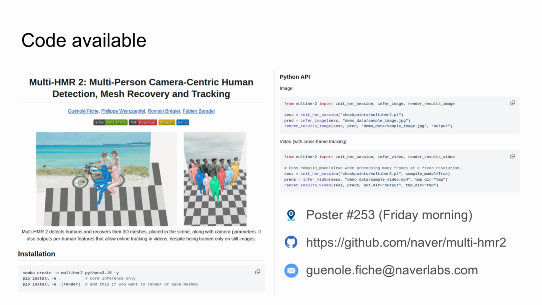Multi-HMR2 is a simple-to-install library that allows you to obtain multi-person HMR detections in real time with a single command in the terminal. It can also be easily integrated into your own code with just a few lines using the Python API.